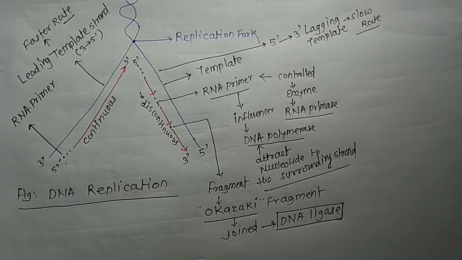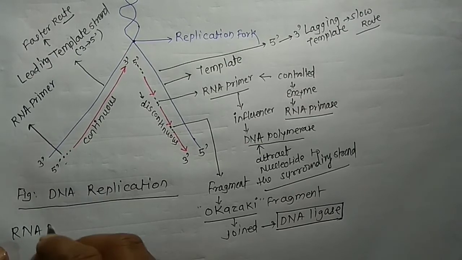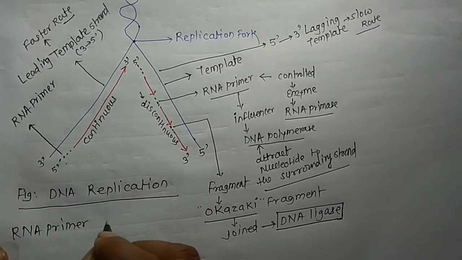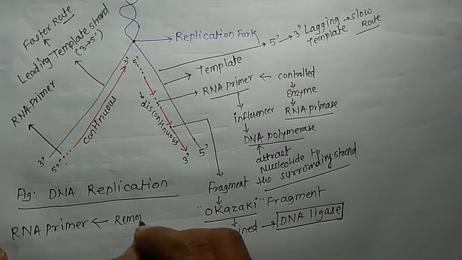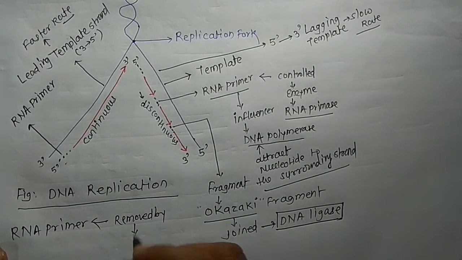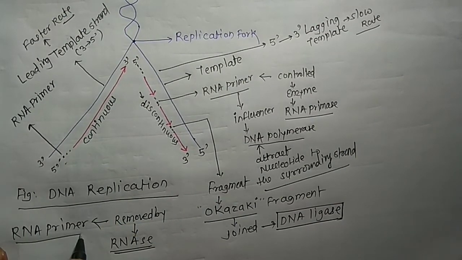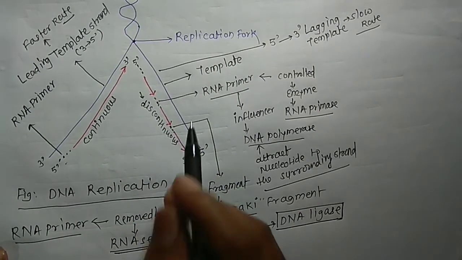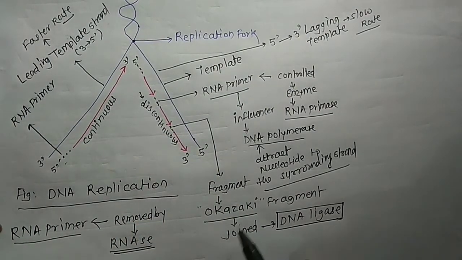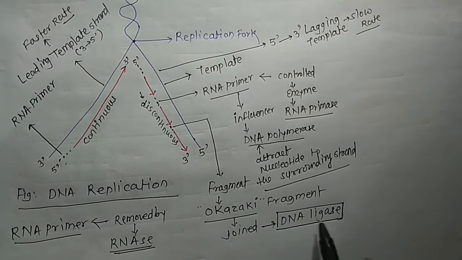Later the RNA primer is removed by the enzyme RNase. So after that process, the RNA primer is removed. Each fragment needs the RNA primer for joining. So the Okazaki fragments are joined by the enzyme DNA ligase, and the RNA primer is removed using the enzyme RNase.